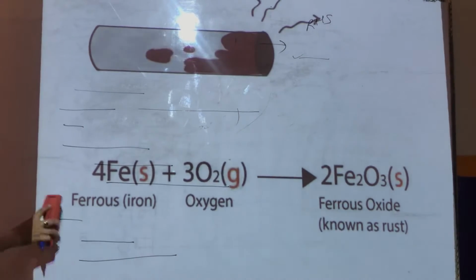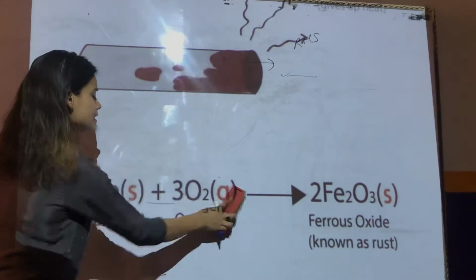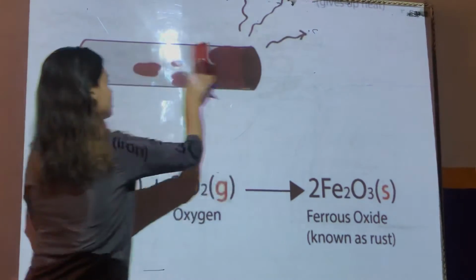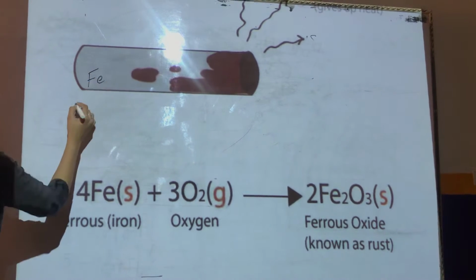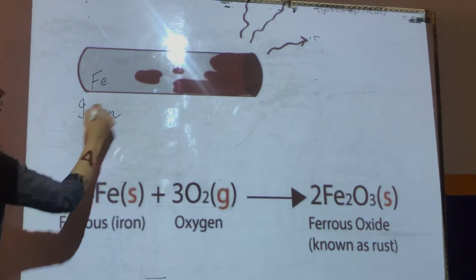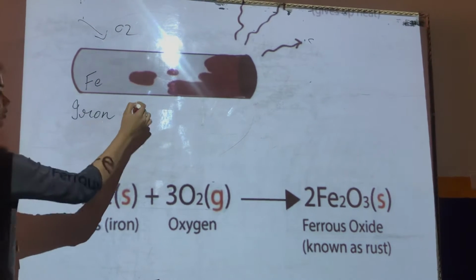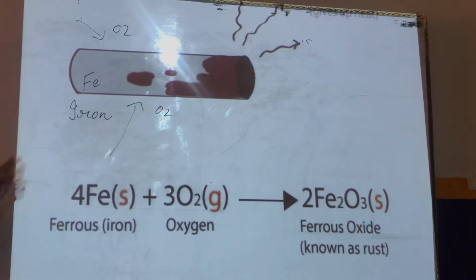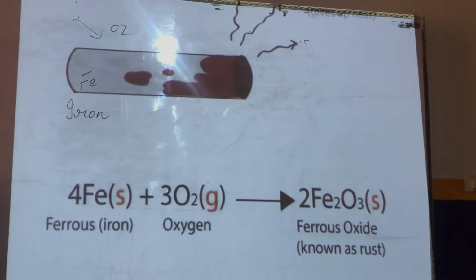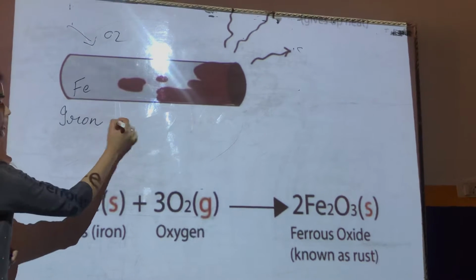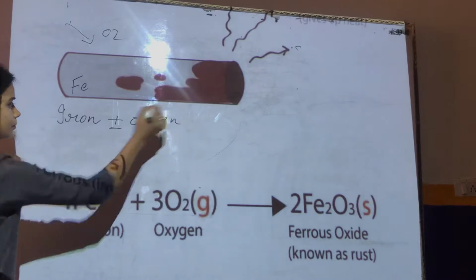So here we can see the rusting of iron. Can you see this iron? Yes. So this iron that you can see here, this grayish part was the original iron. When this iron comes in contact with the oxygen in the atmosphere and the water droplets present around it, it reacts. So we will put a plus sign. It reacts with oxygen. Okay.